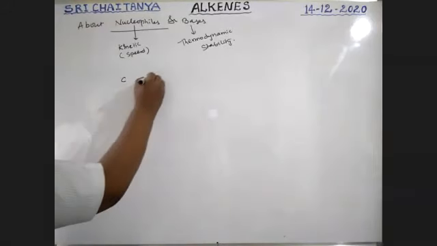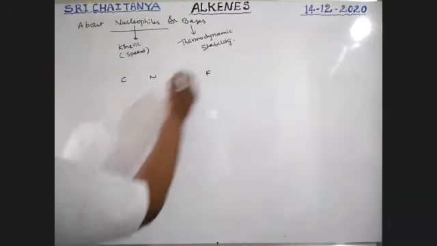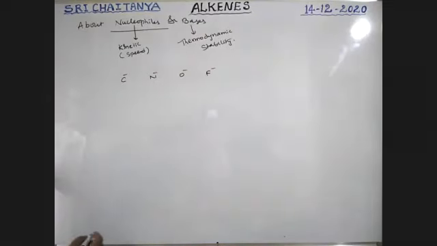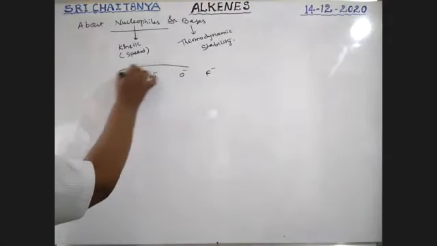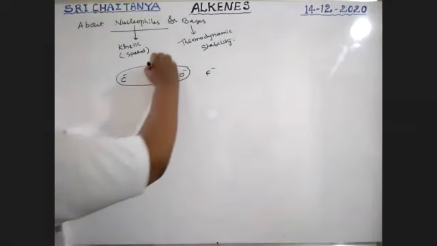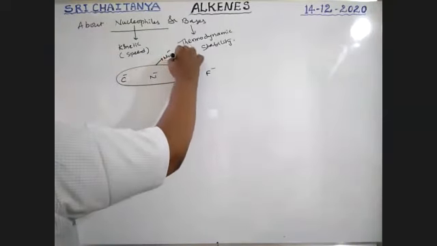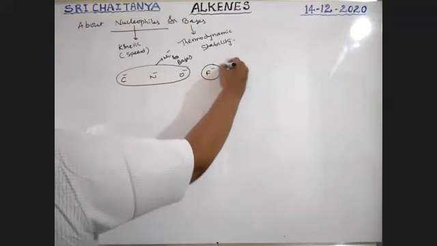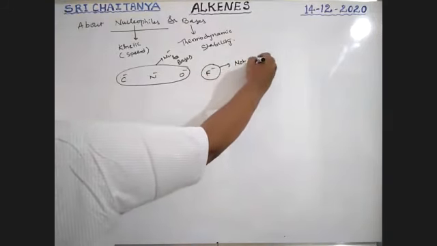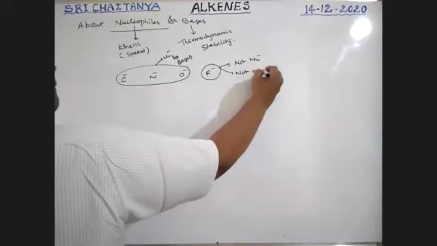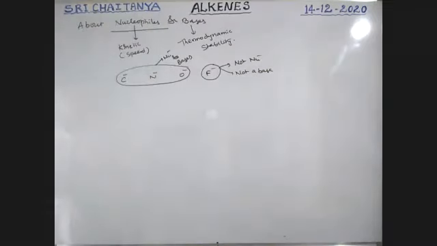So we know carbon, nitrogen, oxygen, fluorine, boys. I am taking negative ions: C minus, N minus, O minus, F minus. These three, C minus, N minus, O minus, are in the same period, boys. These three act as nucleophiles and bases. F minus is not a nucleophile and not a base.